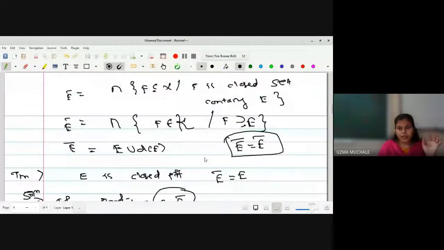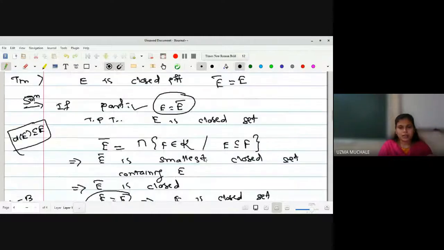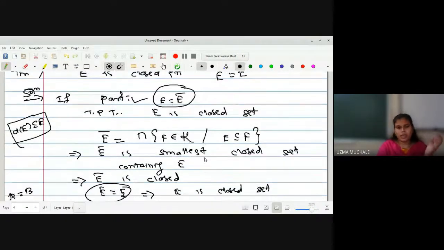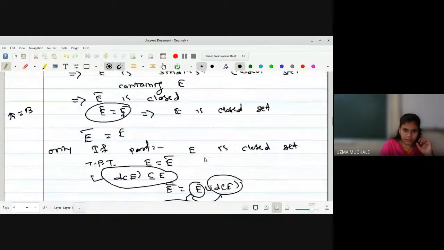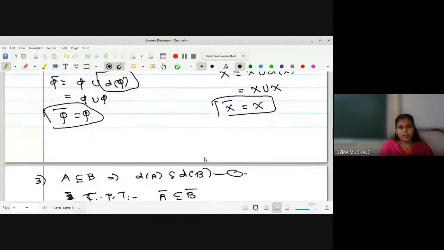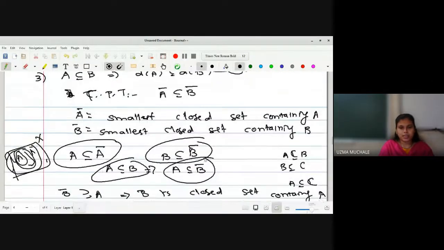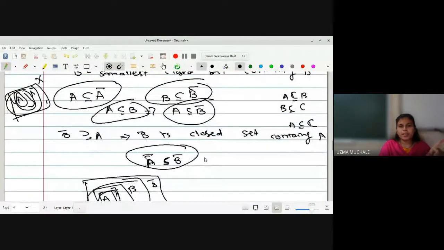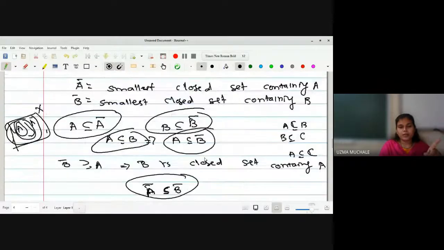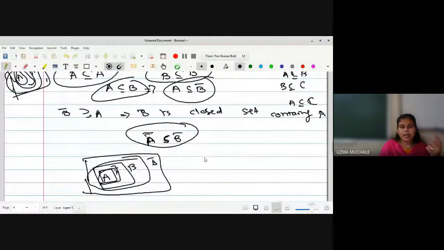The next we have seen is, if E is closed, we have to prove that E bar is equal to E. That is an easy one. Simply you have to use the definitions. And here we have seen some of the properties. For this property you must write down what is A bar, B bar, and then just simply use the word smallest. And by using the two statements, you can say by the above two statements we can write that A bar is contained in B bar.